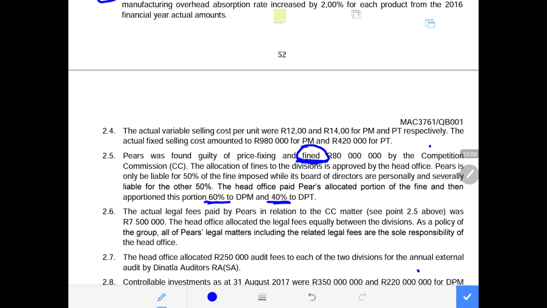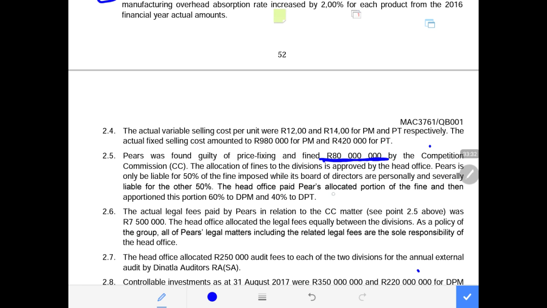Remember, this will appear under the permanent differences when you do deferred tax. Using the statement of comprehensive income approach, a fine, either a traffic fine or a fine of this nature, is a non-deductible expense and a permanent difference, or non-temporal difference, either way you call it. So this fine is not supposed to appear in the income statement for tax purposes.